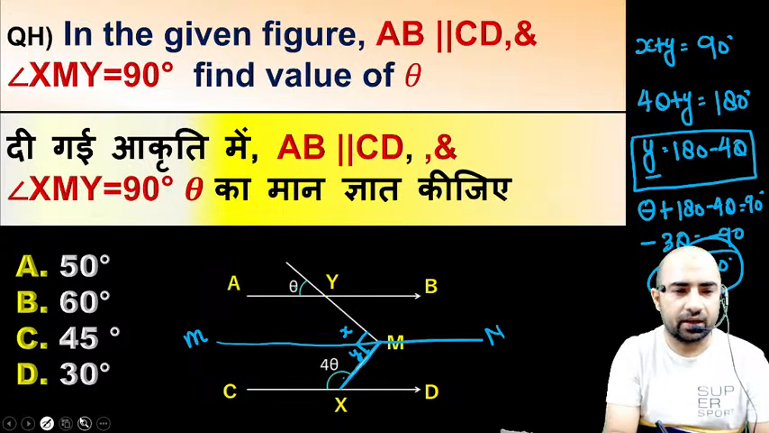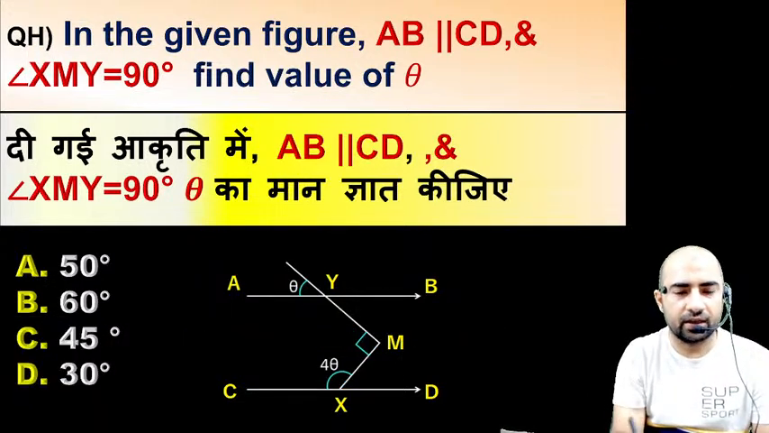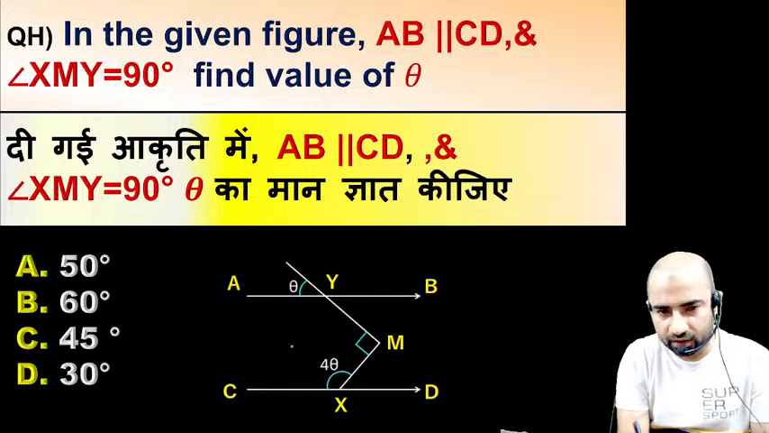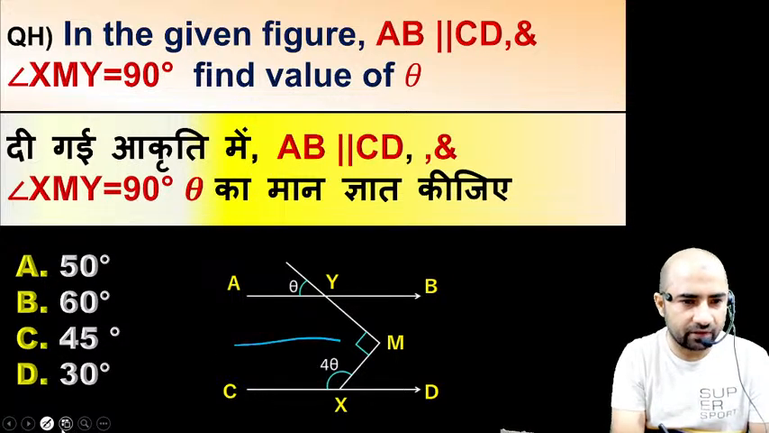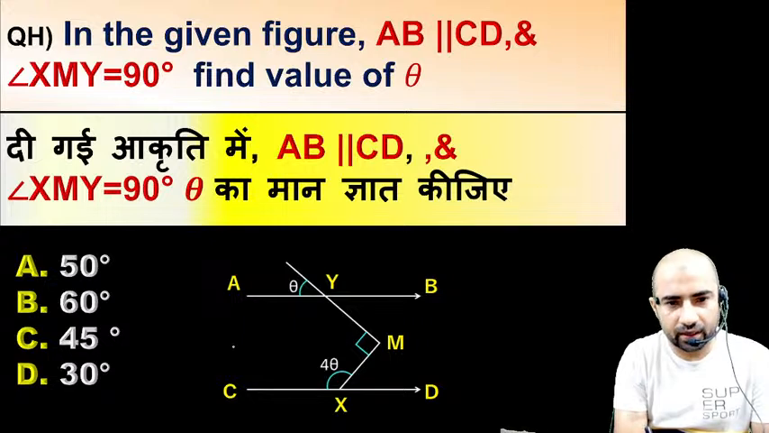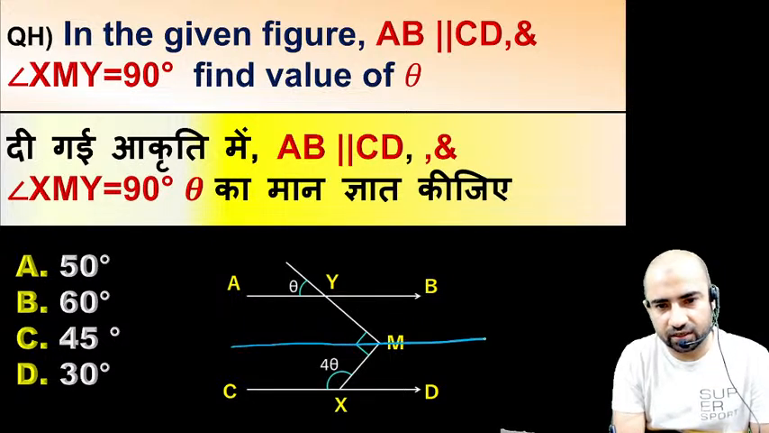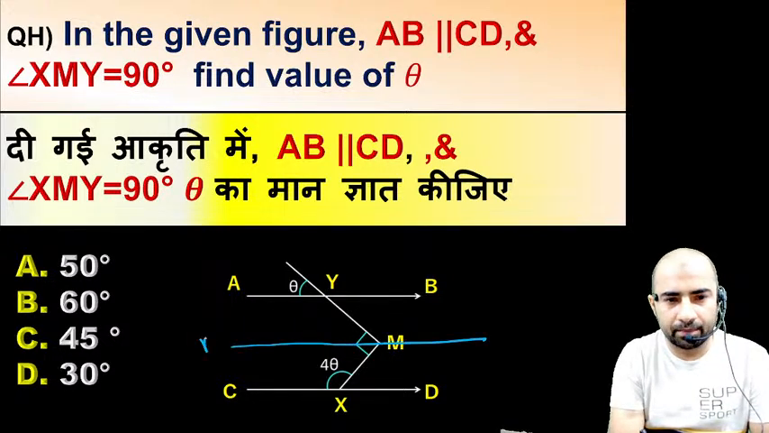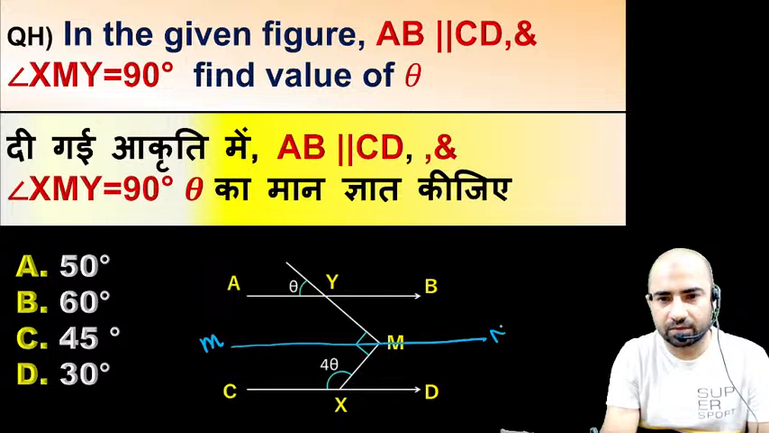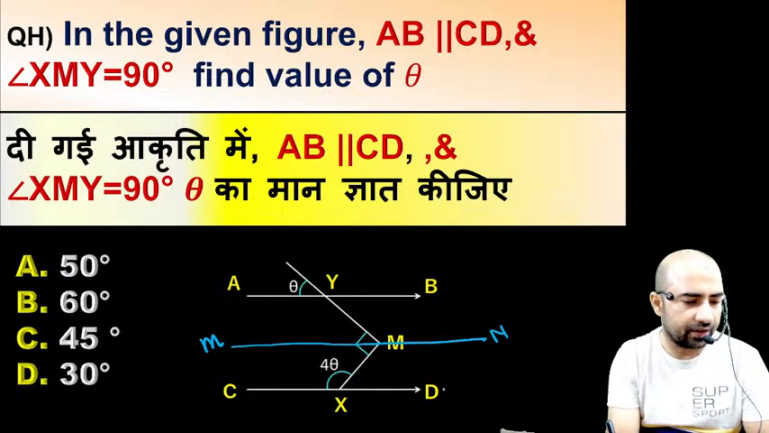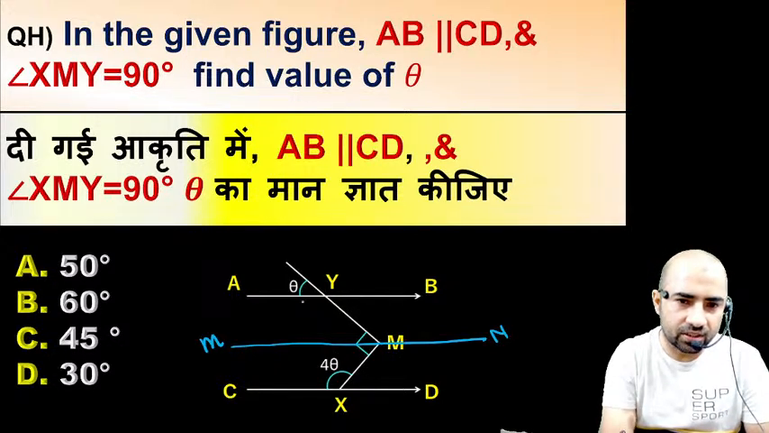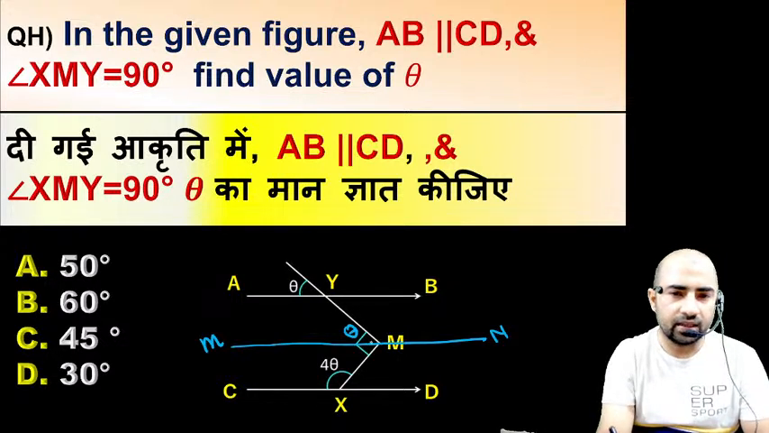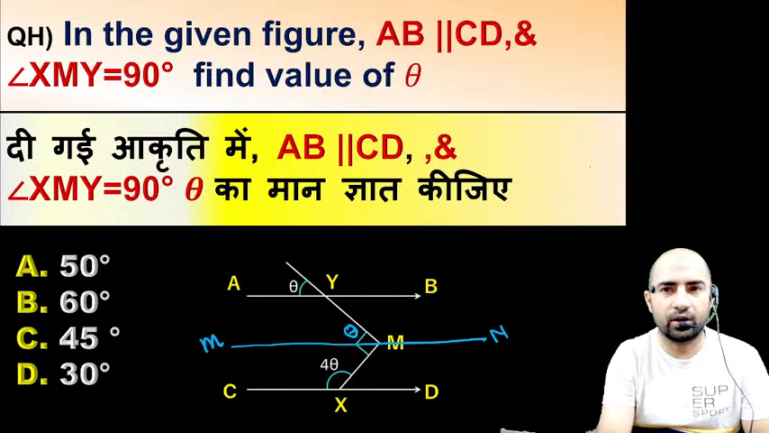Now I will explain again. Just see here guys. So what we did? First we have to make a construction. We have drawn a parallel line MN which is parallel to AB as well as CD. Now if this angle is theta, then this angle is also theta. If this angle is theta, then this angle is also theta, corresponding pair, right?